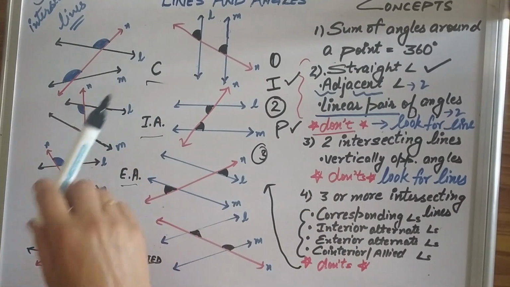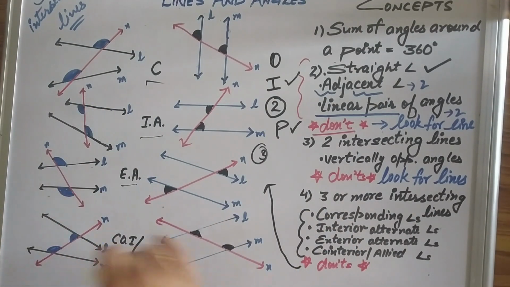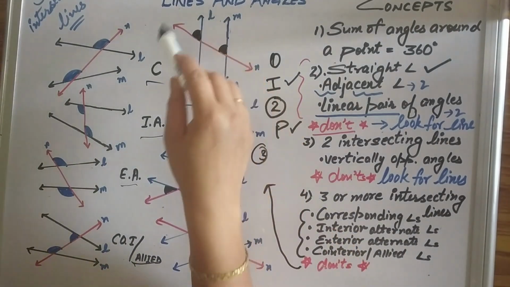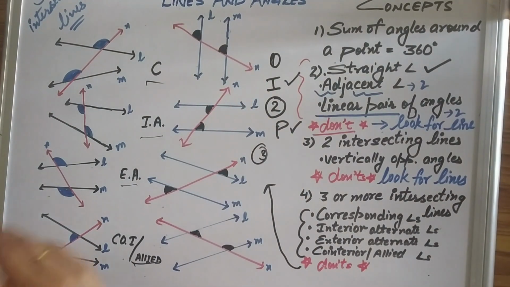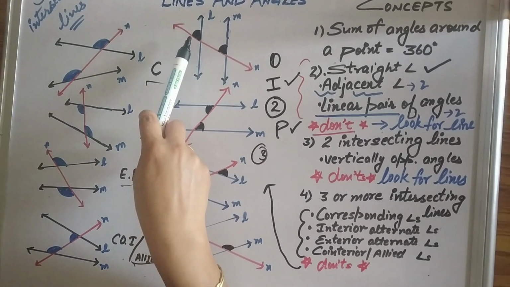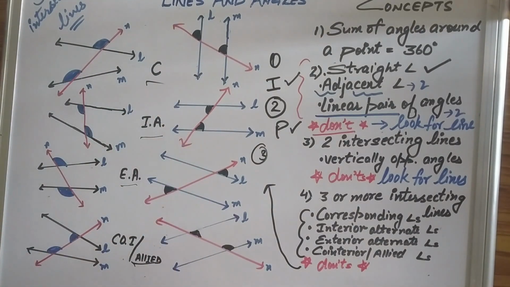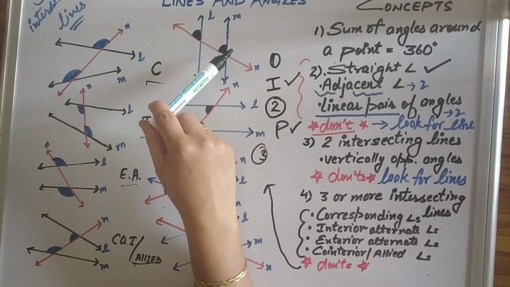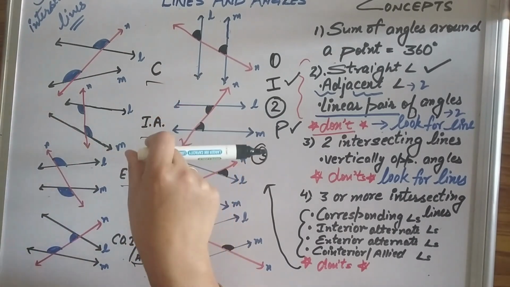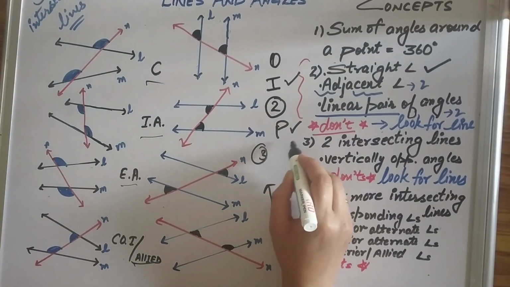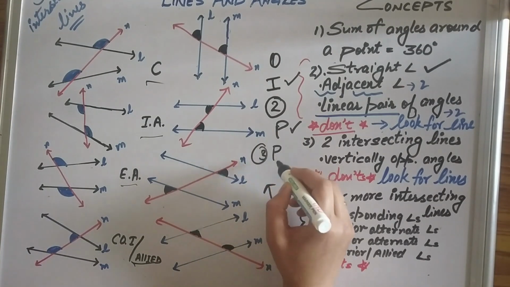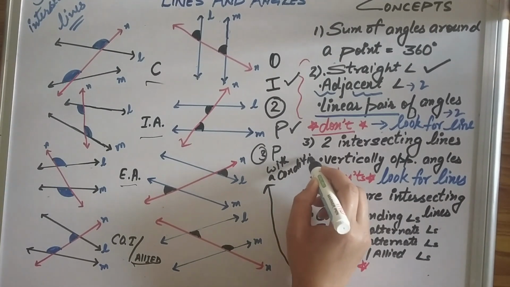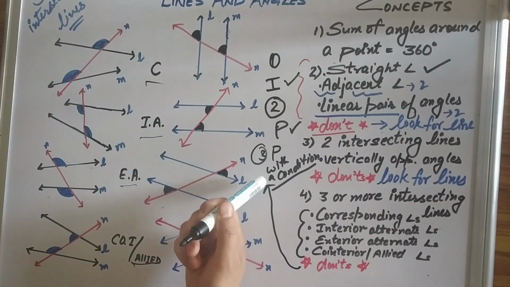Don't is, at times, maximum times when the figure gets complex, when there are many intersecting lines, then we are looking for the basic figure. We may forget that these two angles are equal only if the lines are parallel. If the lines are not parallel, they are corresponding, but they will not follow their property. Property is only followed when the lines are parallel. Property followed with a condition. So before applying the property, you must check for the condition.